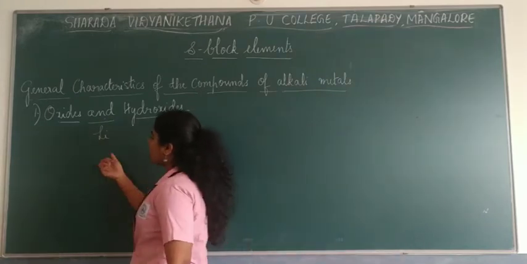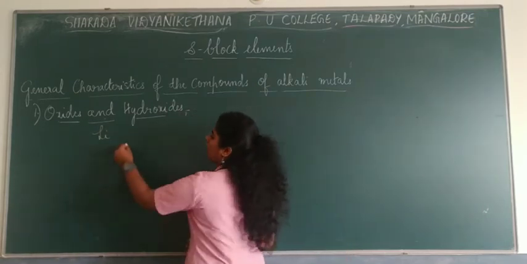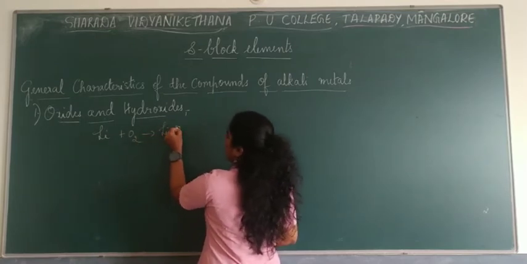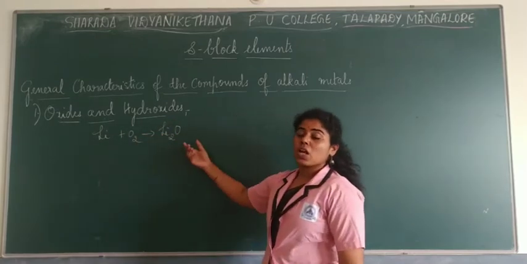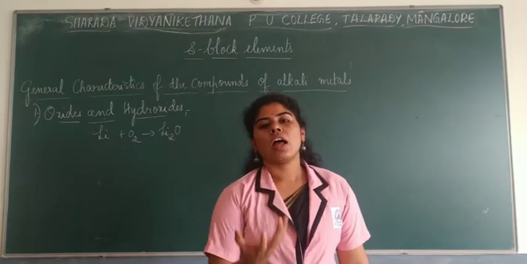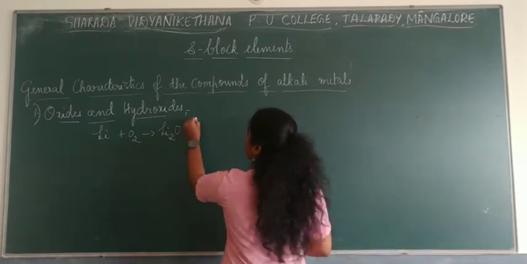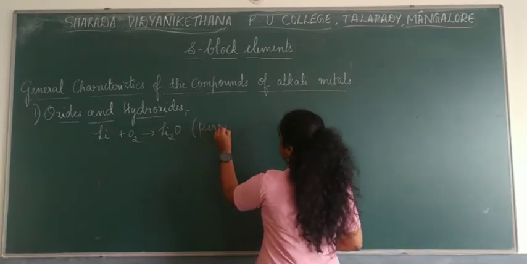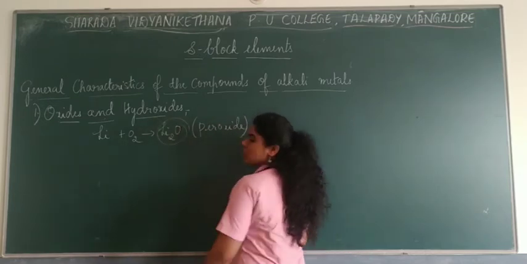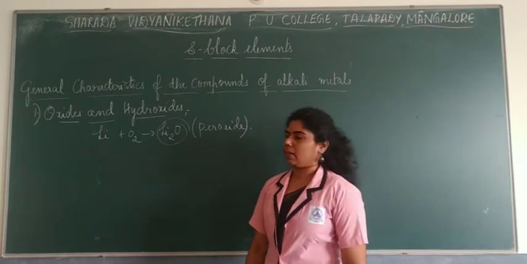As I said, lithium forms its own monoxide by reacting with oxygen. So when this forms lithium oxide, it also forms some amount of peroxide too. The larger amount would be of its own oxide, but some amount of peroxide will also be formed in it.